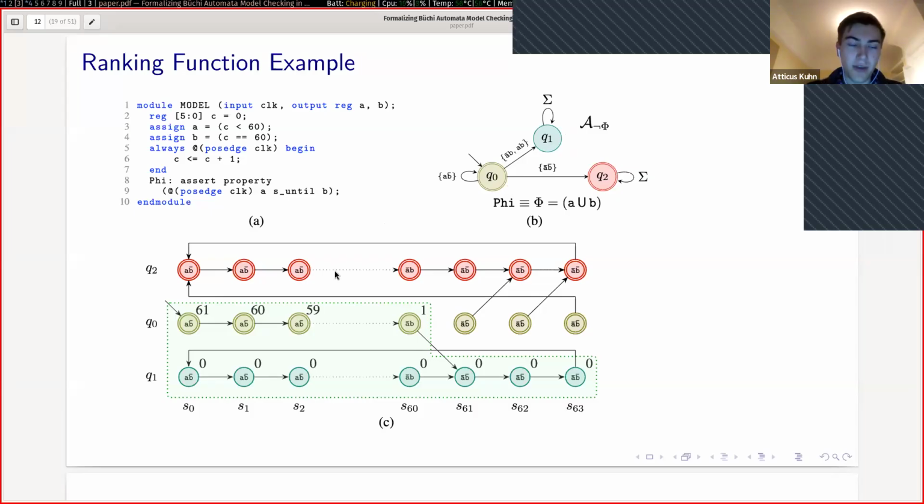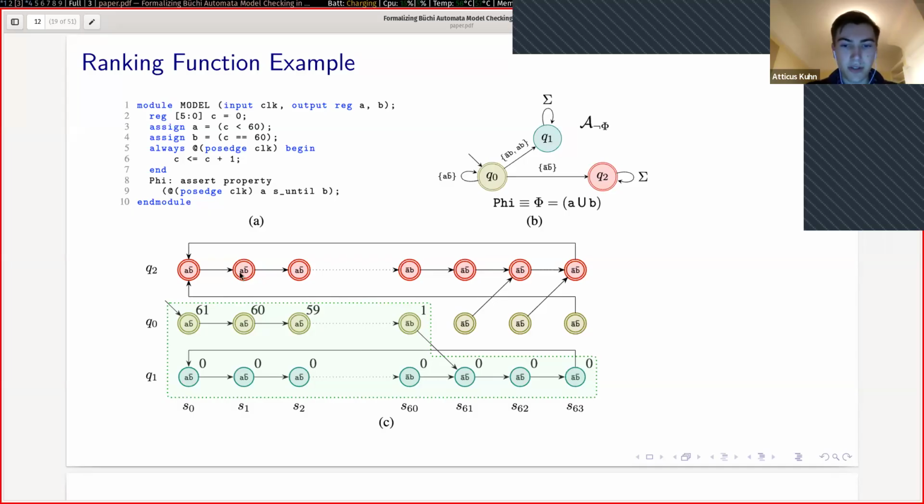Now on the bottom, we have a diagram showing the transitions between our states. The green region represents the set of all initial and all reachable states, which are states reachable from the initial conditions. And on the top right, we have each state annotated with its ranking function. So we start with 61, then go to 60, 59, all the way to 0.